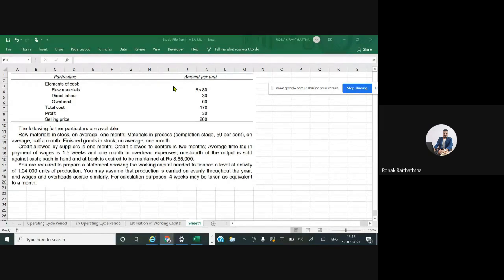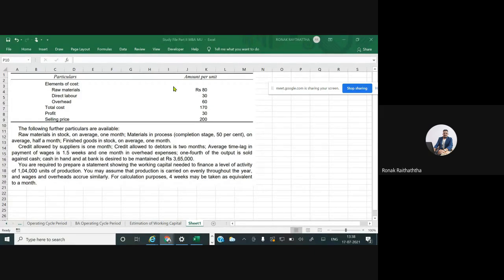So that's the carrying cost of working capital. We should try to minimize it as much as possible. But it shouldn't be minimized so much that there will be inadequacy issues, liquidity issues, in running the business. So at least some bare minimum levels must be satisfied in order to run the business effectively and efficiently. So this is why we calculate our working capital requirements. We have got the cost sheet structure. Until and unless you have that, it will be difficult for you to know your exact working capital requirement.